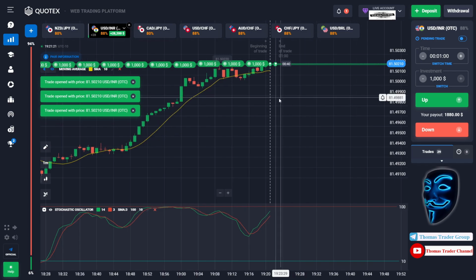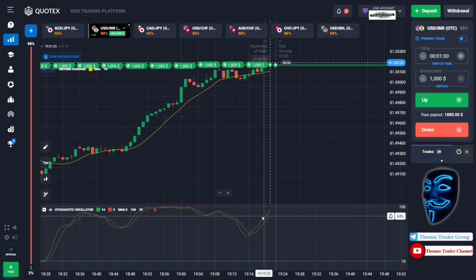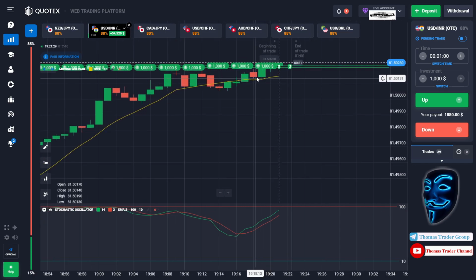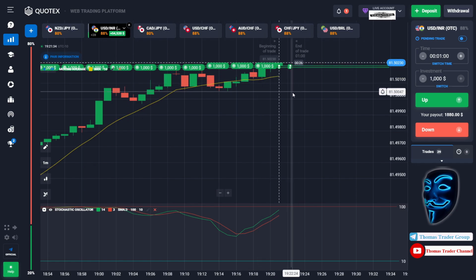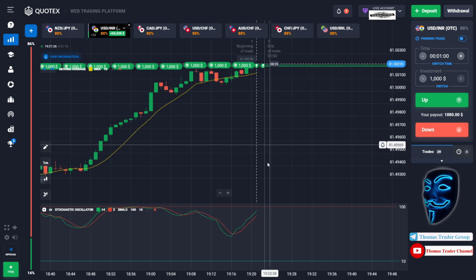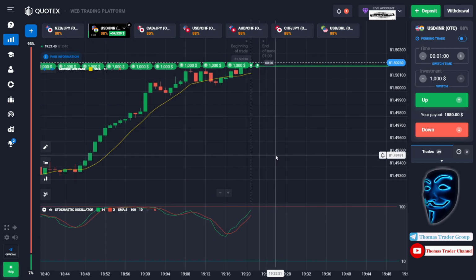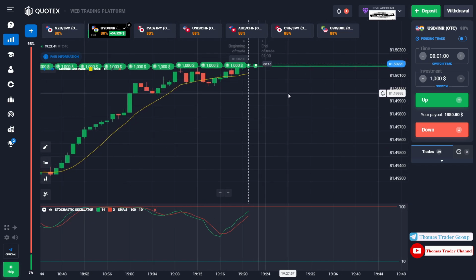As you can see, the market is going bullish and the stochastic oscillator is also facing bullish trend, and the market has just made a rebound on the moving average line. I'm sure that the market will continue the bullish trend because this is a strong bullish trend and the market hasn't touched the overbought area. I'm sure that the market will still continue the bullish trend. Let's prove it and let's wait till the end of our trade.